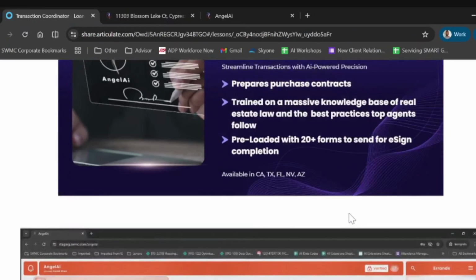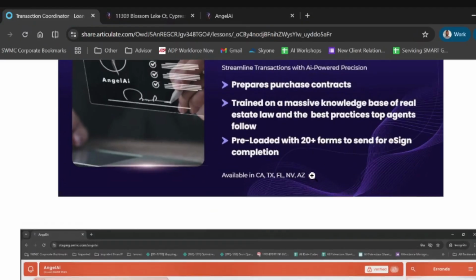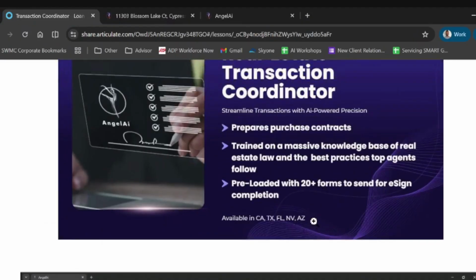How's that work? Basically, the AI actually sends these forms to the client to sign for us? Correct. This is for real estate agents. It's like purchase contracts and these types of documents. It can send it via Angel AI. The document is signed by the client inside the platform and then returned to them inside the platform. So they can pretty much do everything there too.